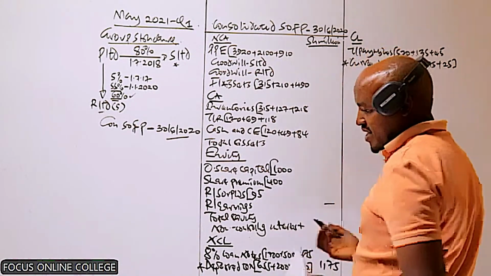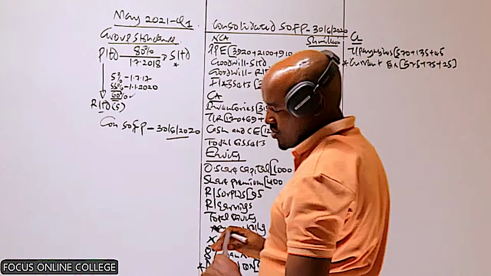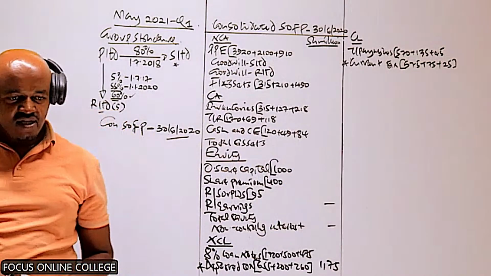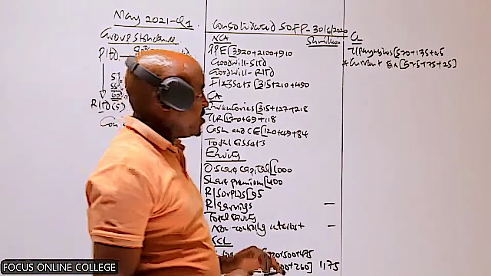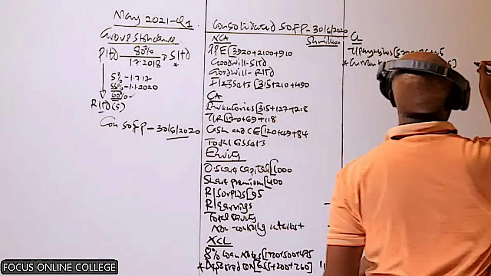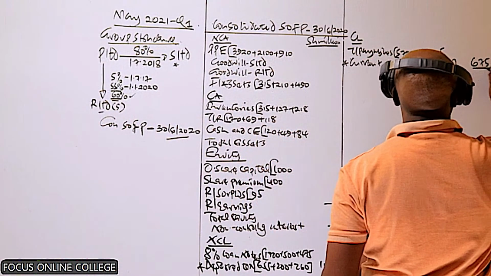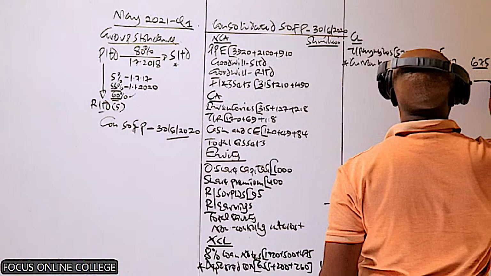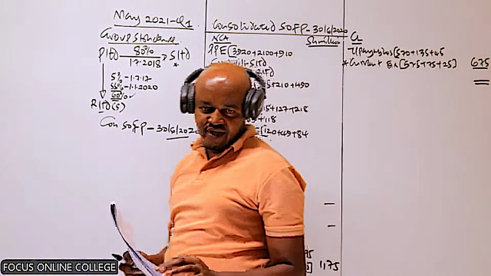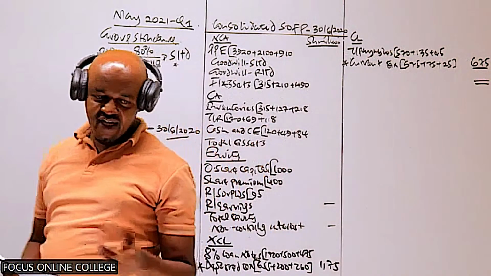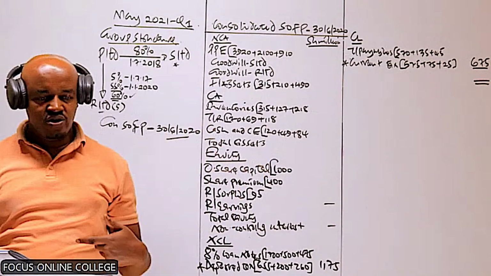No adjustment for that. Any component of tax, be it in the income statement or in the statement of financial position, no adjustment for this. That will give us 675. So we are done with coming up with a sketch. What we need to do is go through the additional information and see whether we have any adjustment here.